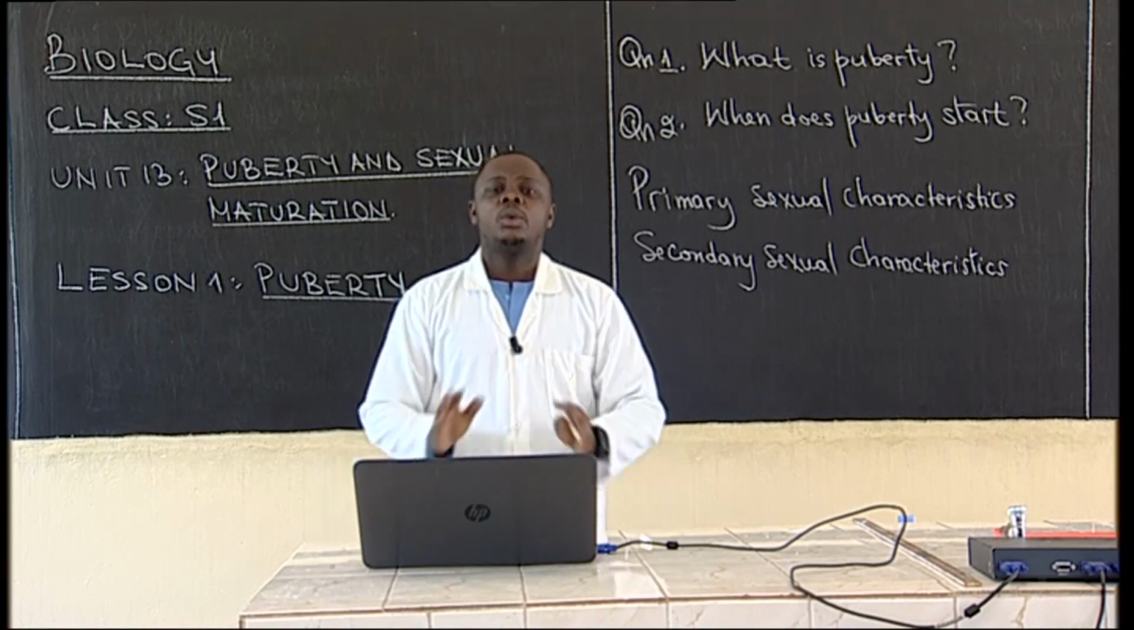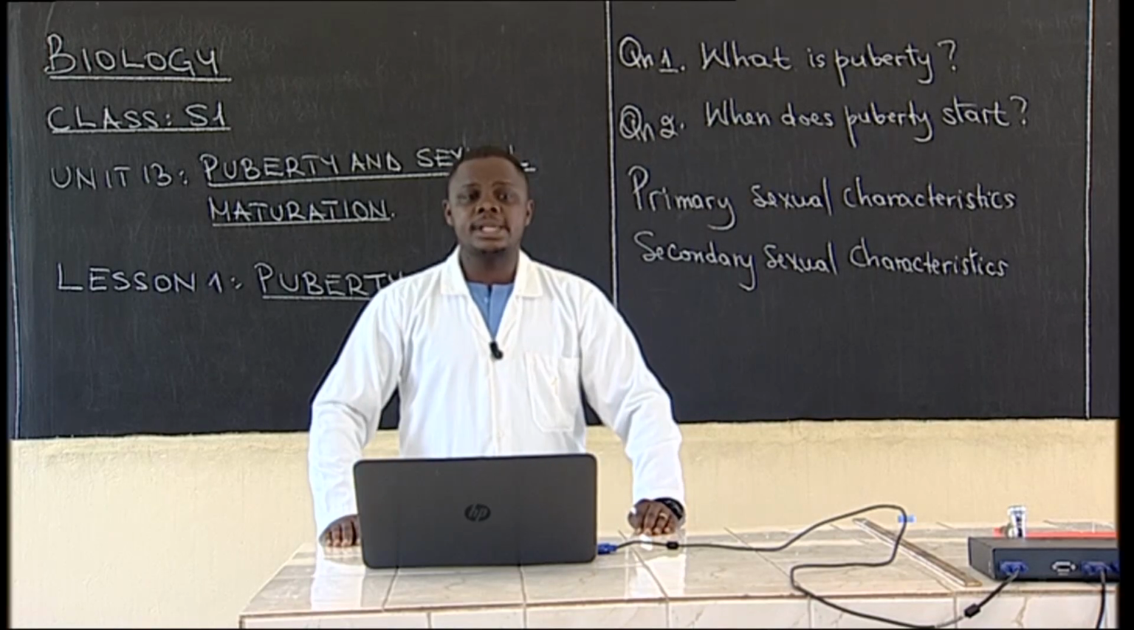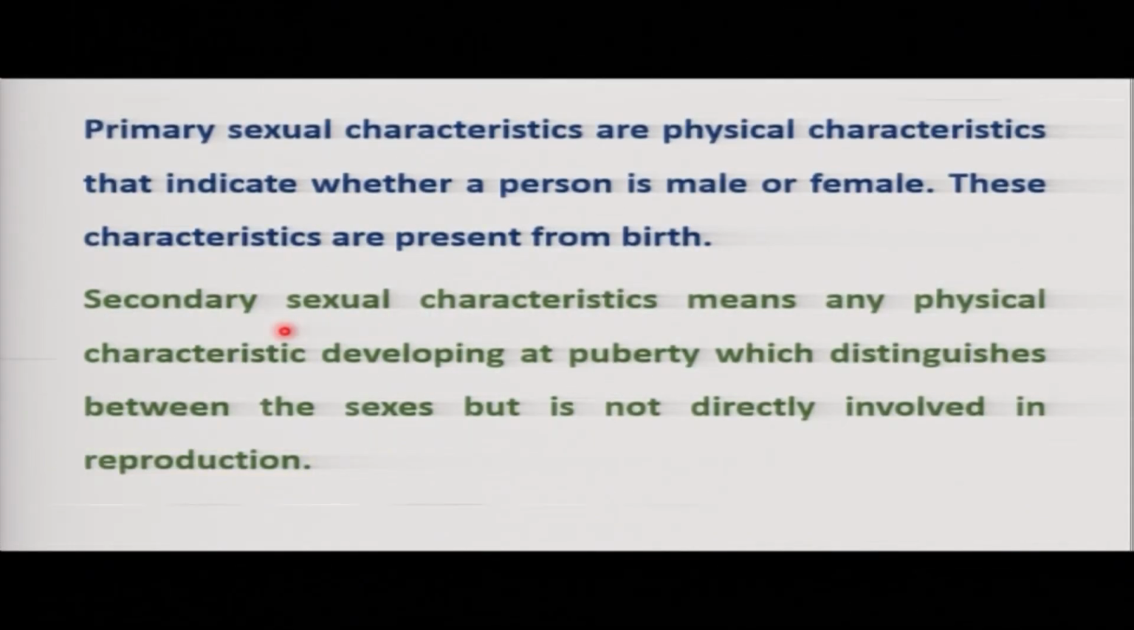When we talk about secondary sexual characteristics, that means any physical characteristic developing at puberty, which distinguishes between sexes, but is not directly involved in reproduction. These are characteristics which appear at puberty stage. Do you remember the puberty stage? And then they are not directly involved in reproduction. Take an example, beards.